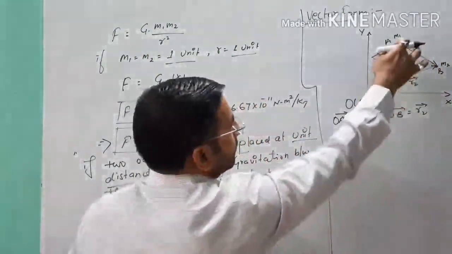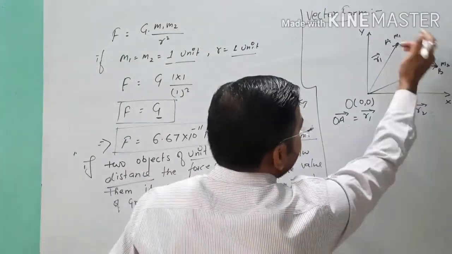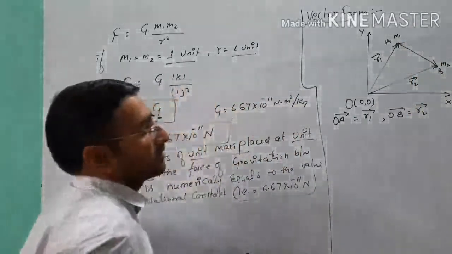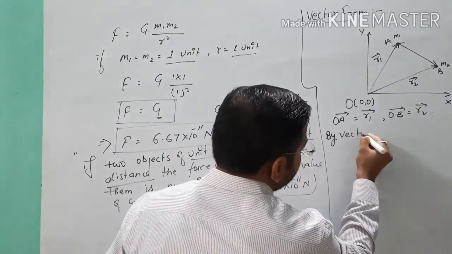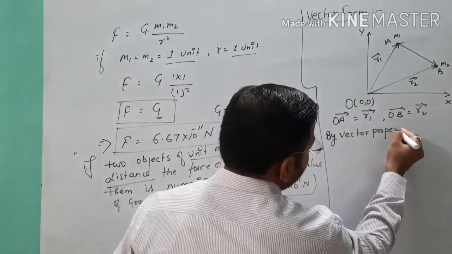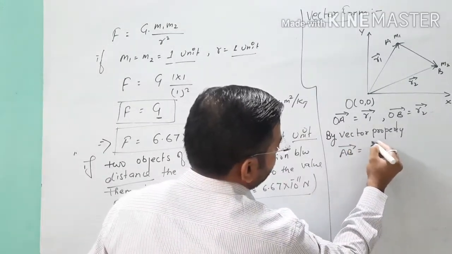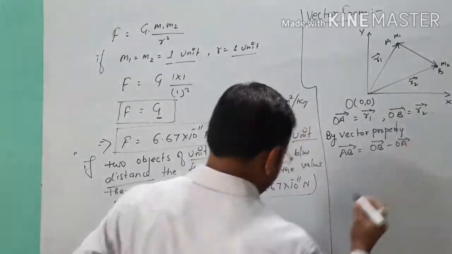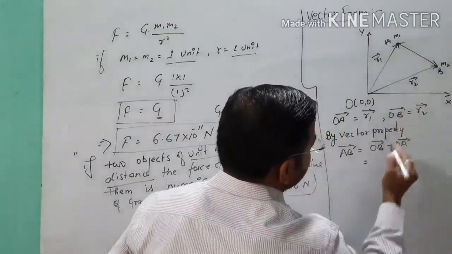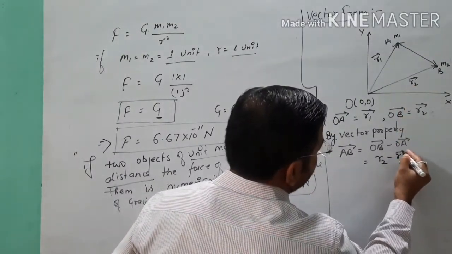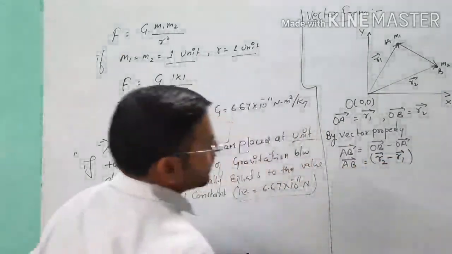This is a resultant vector from A to B. If we talk about B to A, the arrow will point toward A. Point clear? So by vector addition, AB vector can be written as OB vector minus OA vector, and OB is your r2 and OA is r1, so AB equals r2 minus r1. Point clear? No need to be confused here.